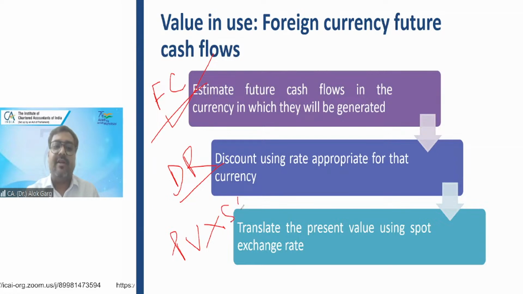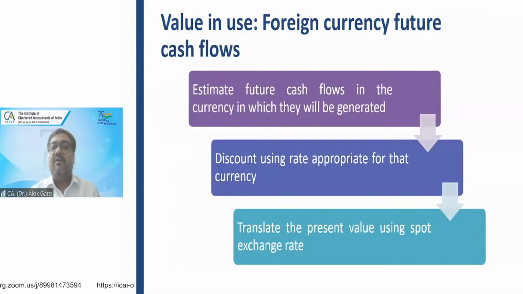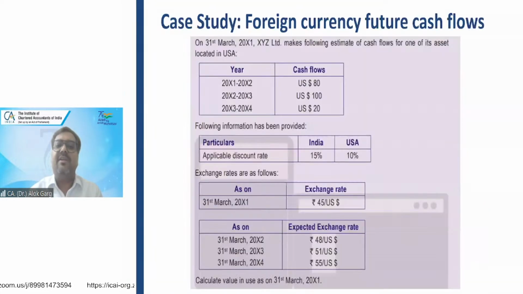You should apply the spot rate. It will give you the value in use in the domestic currency, the functional currency, INR. Okay, so this is how the value in use is calculated in case of foreign currency cash flow. And I've discussed this case study in my last batch.